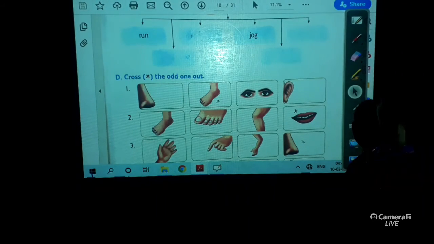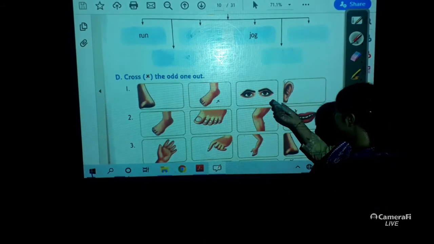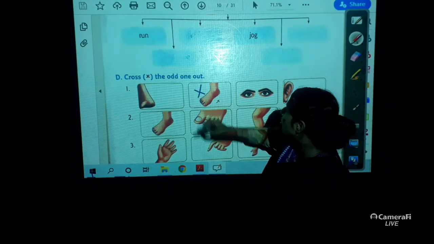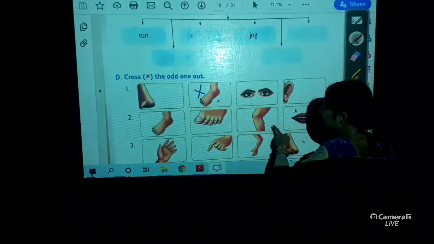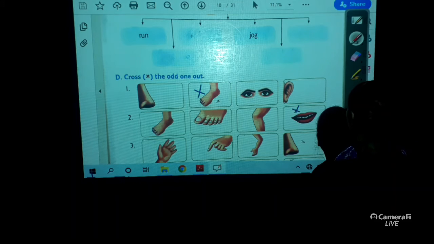Cross the odd one out. Eyes, legs, ears, nose and leg. This one I need to cross. These all are the parts of legs. So I need to cross here. Now the next.